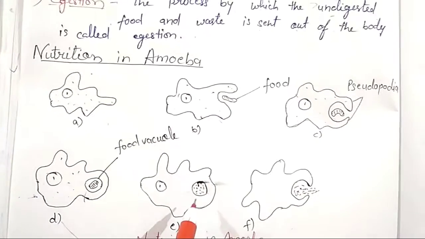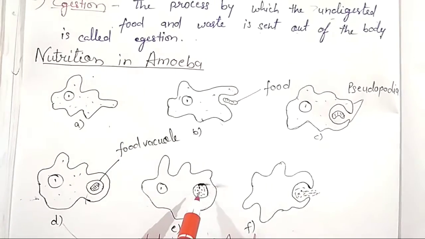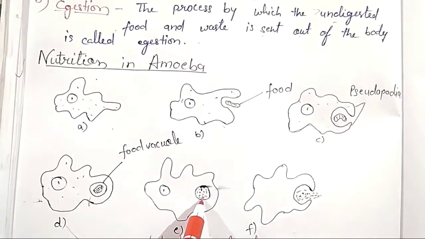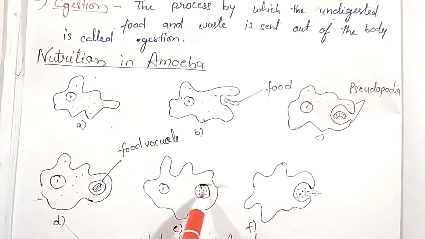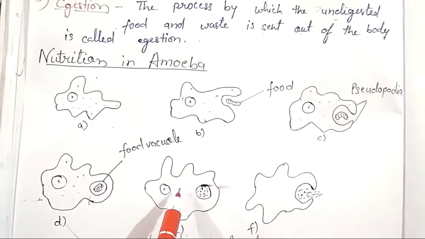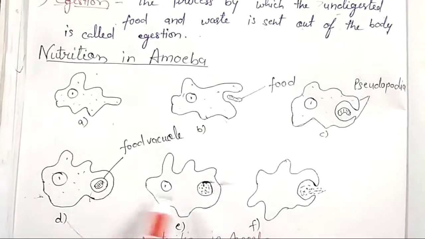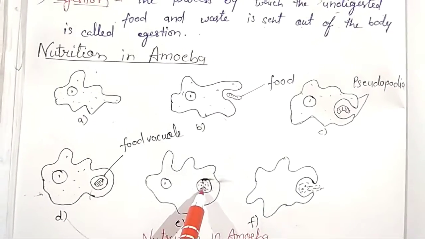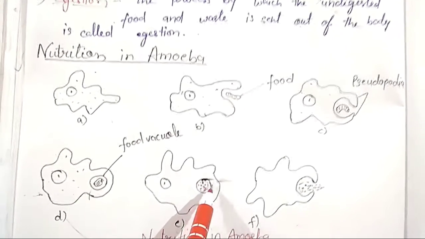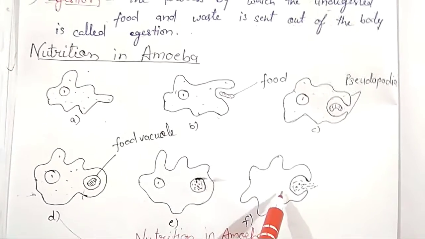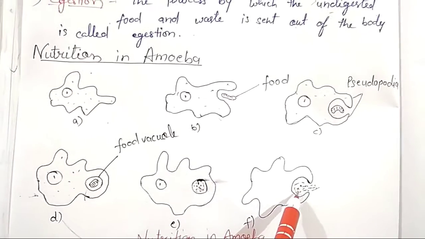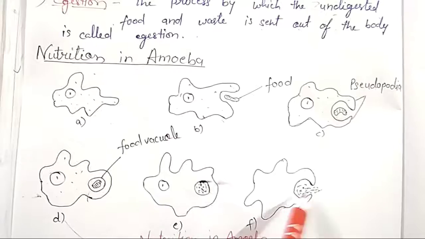In this diagram, just see, food is absorbed inside the vacuole because digestive juices are secreted in the food vacuole. So it is digested here. After digestion, the waste is sent out from the body. That is known as egestion.